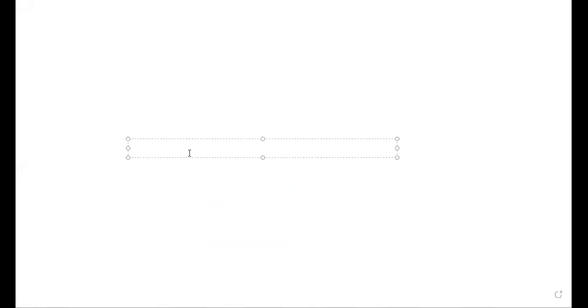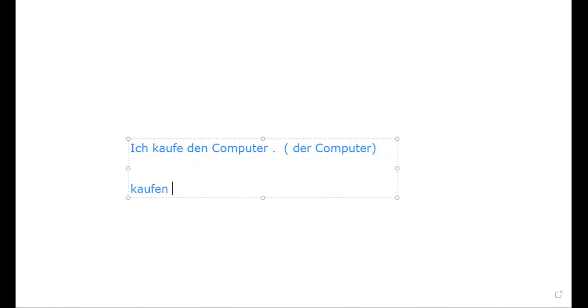If it is neutral, feminine, or plural, we don't have any change. So I'm going to start with the masculine. Ich kaufe den Computer. The gender of Computer I have given you: Computer is masculine. What is the meaning of kaufen? Kaufen is a verb, infinitive form, to buy.